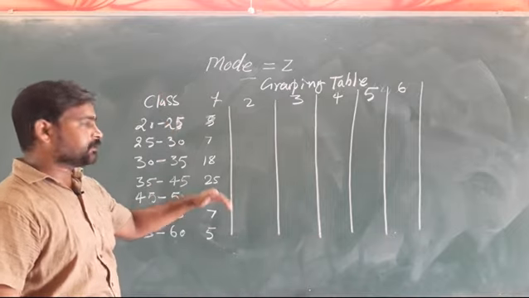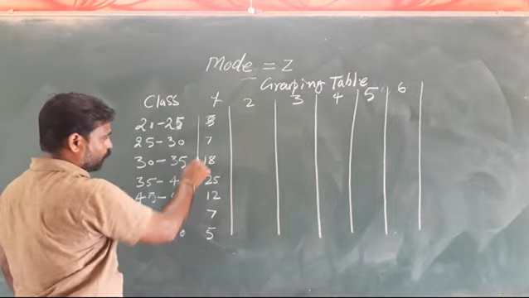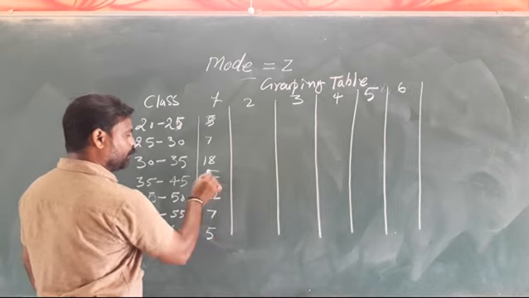Now we will fill in the data. In the first column, the highest frequency will be circled.